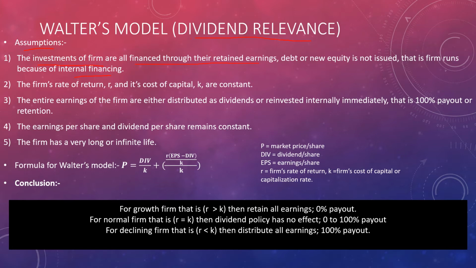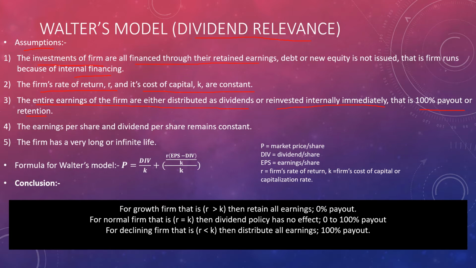The firm's rate of return R and its cost of capital K are constant. Entire earnings of the firm are either distributed as dividends or reinvested internally immediately, that is either 100% payout or 100% retention. There is no middle path.